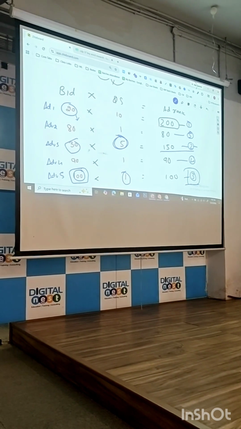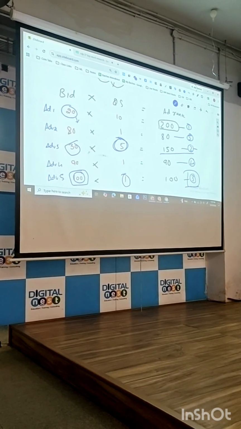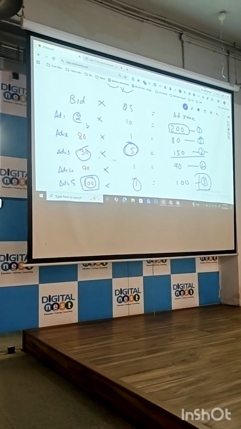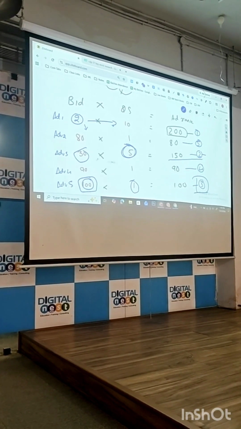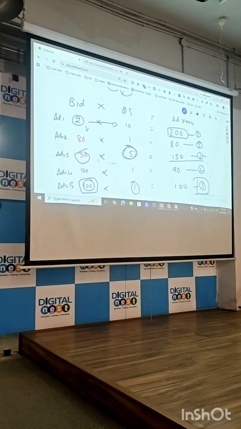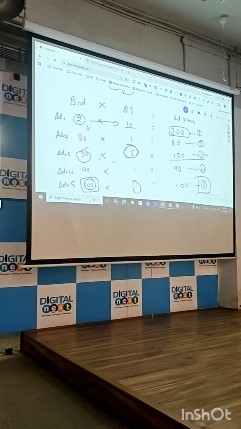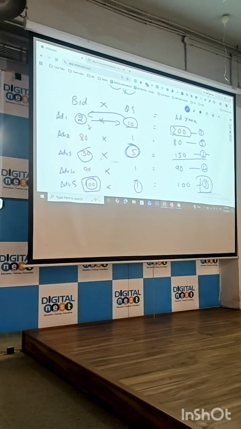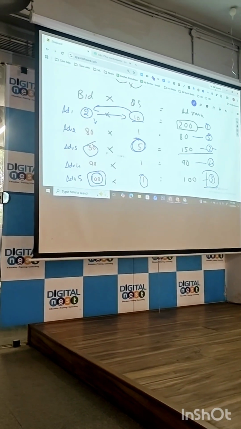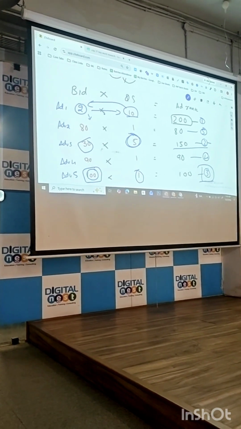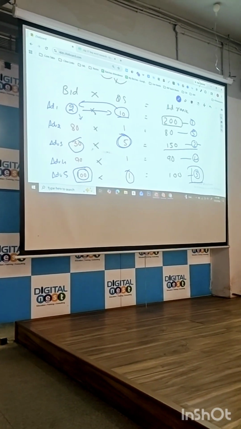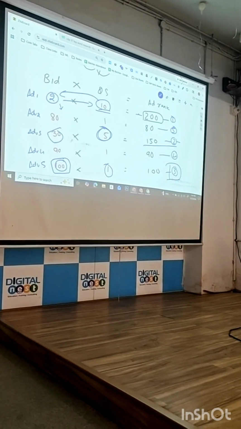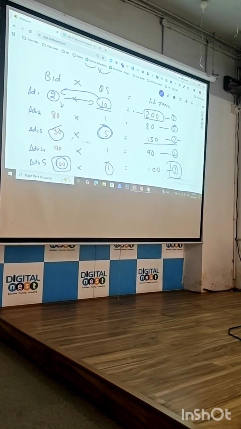It means if your quality score is 10, but you are ready to pay only 2 rupees per click, will you rank on top? No. So Google will see the bid amount also. If Google saw only quality score, no one would pay. So Google will decide based on your bid as well as your quality score. This is how your ad rank will be calculated. Based on this ad rank, ads will be ranked on top.